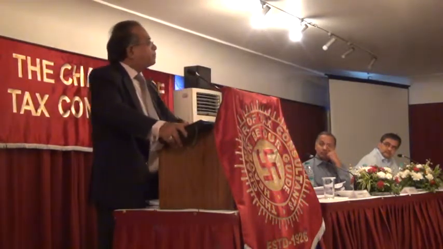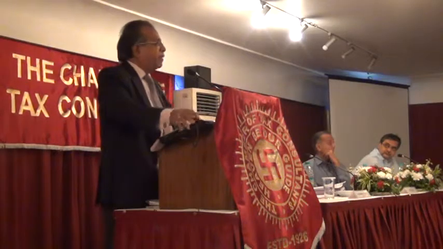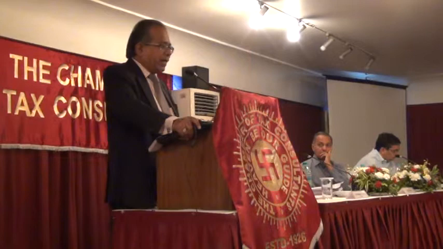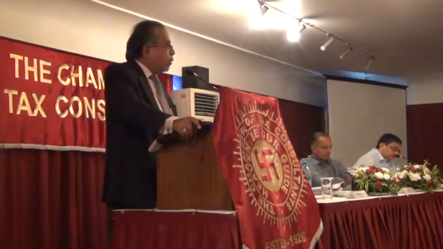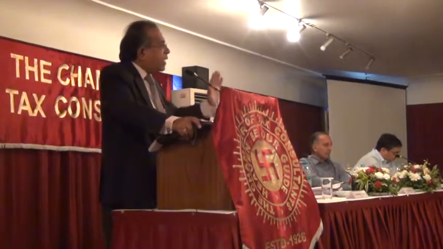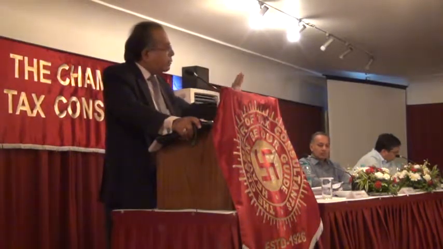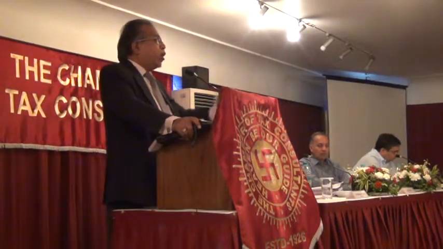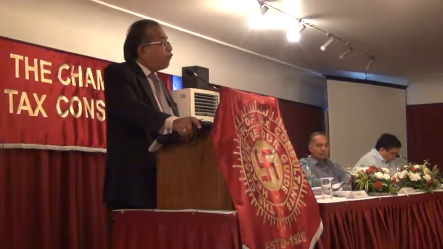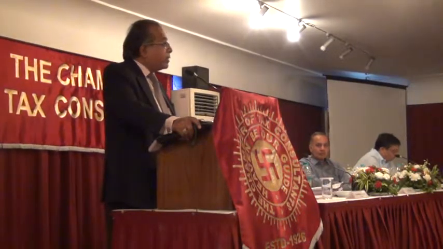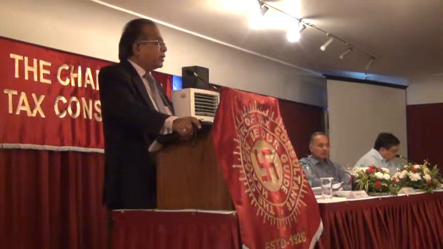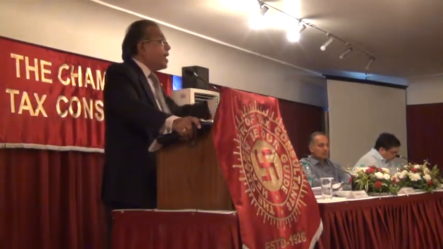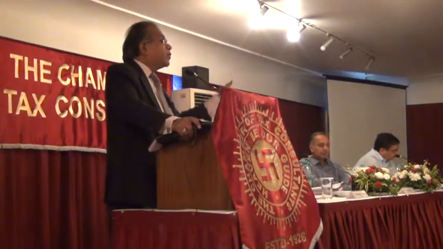I'll give you a simple example. Very interesting, this has a reflection even in FEMA. We all know when you export, you get a bill of lading, which is a shipping company's document. It's a title to the goods. It's a railway receipt, LR, similar to a transport document. This is common, which we all know. But then there is also a forwarder's cargo receipt. That means there is one in-between person to whom the original airway bill or BL is issued, and he issues his own BL, which is called the house BL, against the master BL.